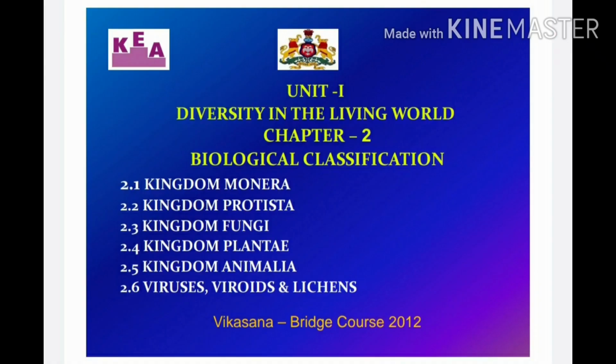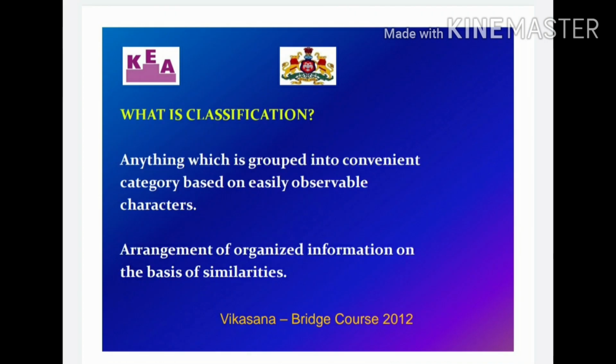Now look at the clip over here. You can see there are mainly 5 kingdoms, or you can say 6 kingdoms: kingdom Monera, kingdom Protista, kingdom Fungi, kingdom Plantae, and kingdom Animalia. We are also going to study viruses, viroids, and lichens. Monera mainly consists of bacteria, Protista mainly consists of Euglena, Paramecium, and amoeba, Fungi mainly include fungus, Plantae are the various types of plants, and Animalia are the various types of animals. Kingdom Plantae and Animalia will be studied in further detail in the following chapters 3 and 4. Virus, viroids, and lichens we are going to study in this chapter only.